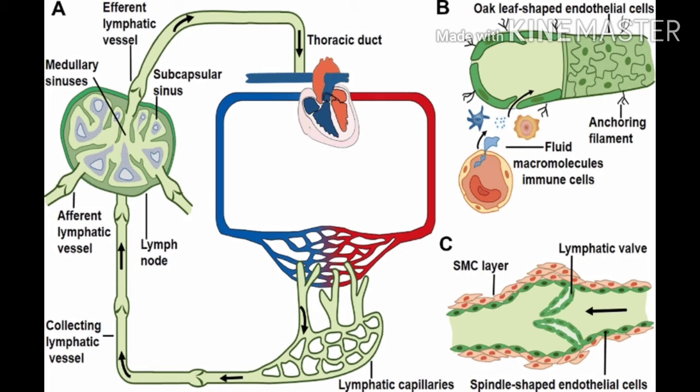So, what is the role of lymph? Lymph carries the digested and absorbed fat from the intestine to all parts of the body, and it drains excess fluid from the extracellular space back into the blood. So this plays an important role in carrying the digested and absorbed fat from the intestine.